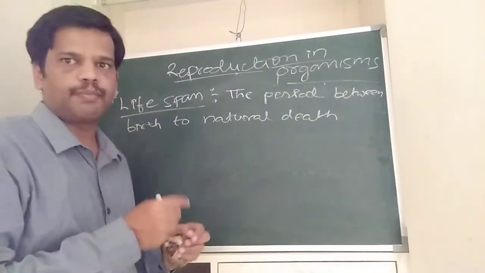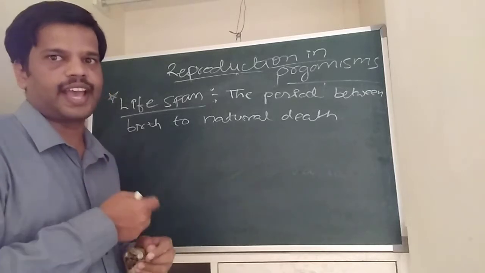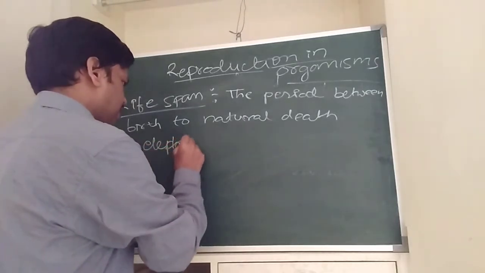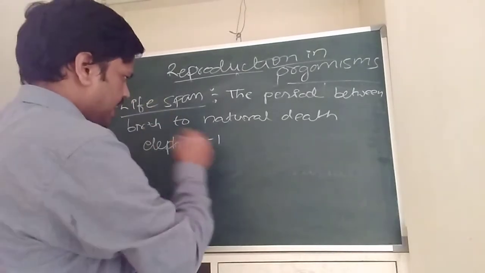Okay, we'll see some examples of lifespans of different animals, like elephants. An elephant lives around 100 years.